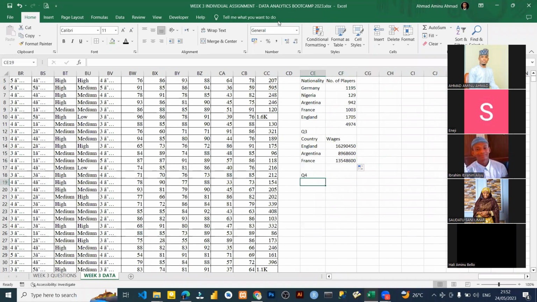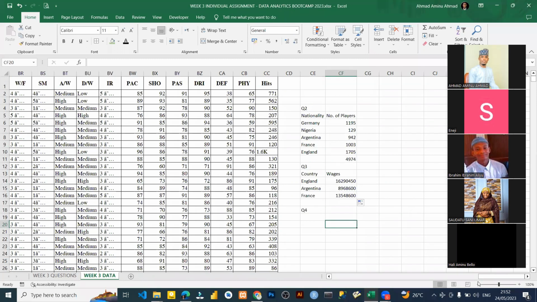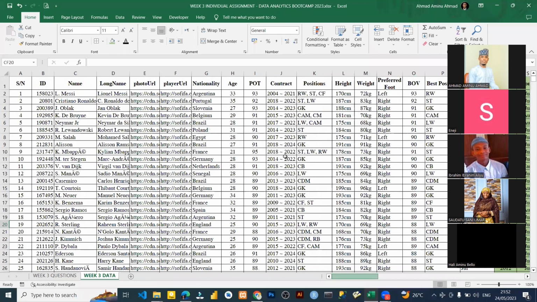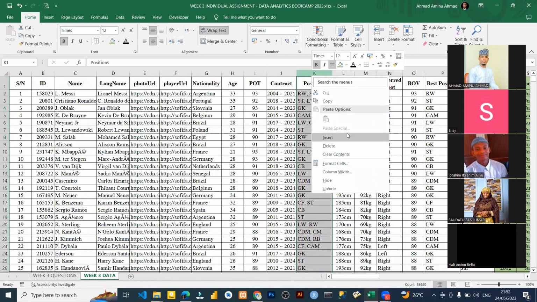We answered question number 4. Please, let's move to question number 6. What did question number 6 say? Question number 6 says separate the contract column into year started and current date columns. So where is the contract? There's the contract, right?